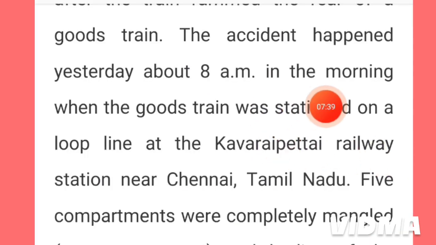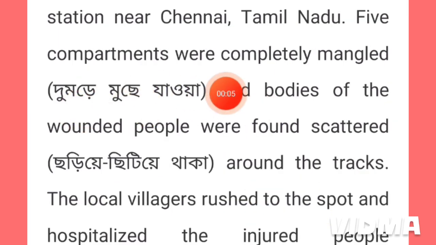Now see, in the morning when the goods train was stationed on a loop line, stationed means the train was standing on that loop line at the Kavarepatti railway station near Chennai, then the accident happened. Five compartments were completely mangled and bodies of the wounded people were found scattered around the tracks.